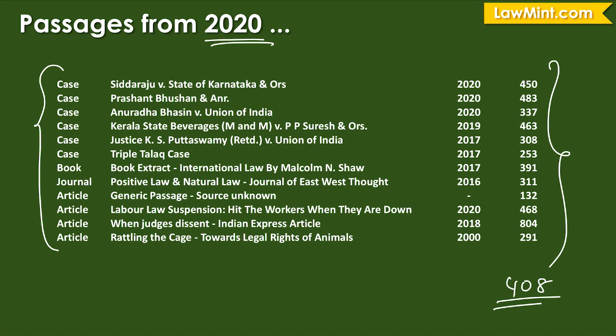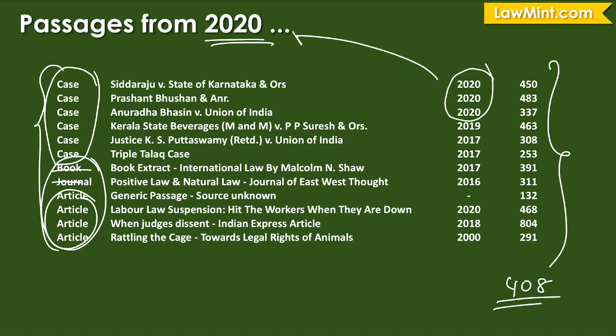Looking at the source of the passages, just 50% of the passages were based on case extracts. The other 50% were based on articles published in various magazines or newspapers, or a couple of them were from a book or a journal. And looking at the cases, only 3 cases were from the year of the exam, that is 2020.